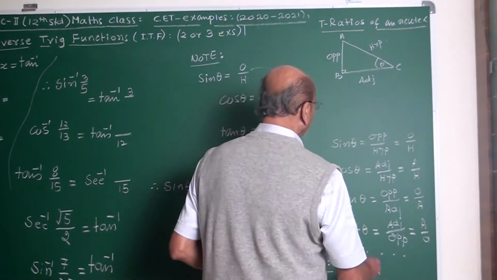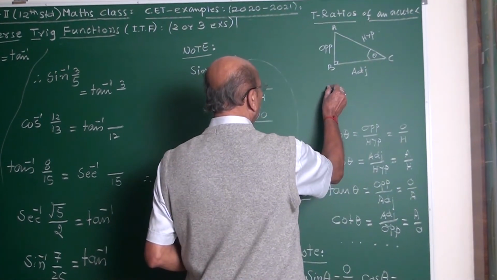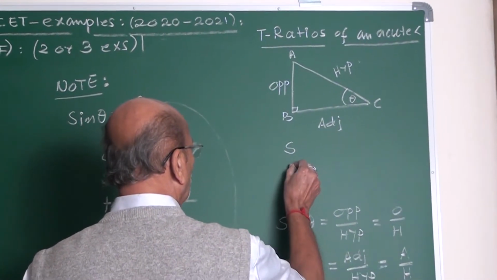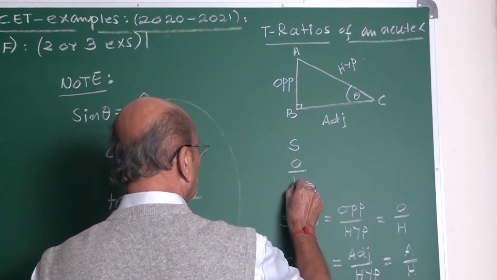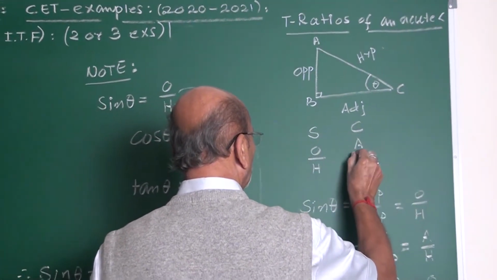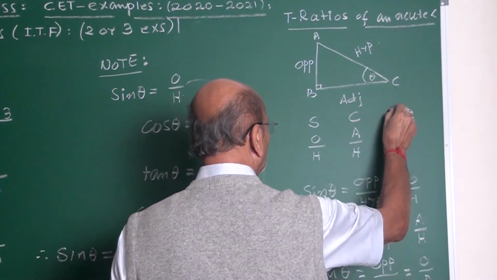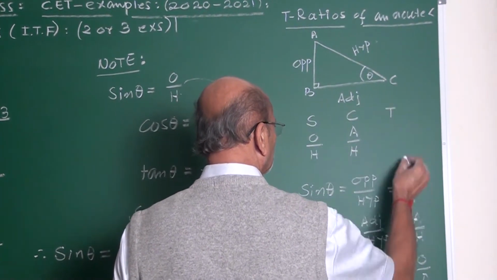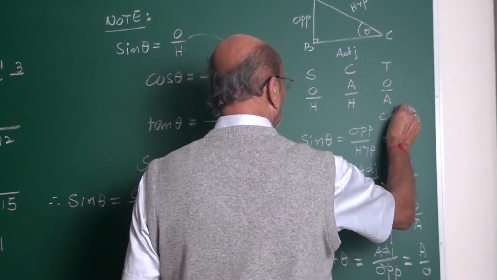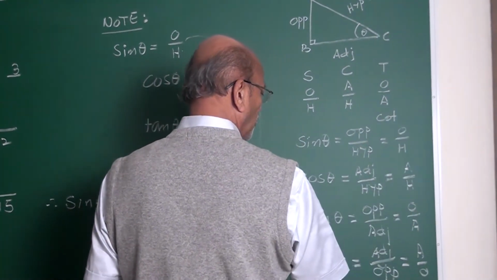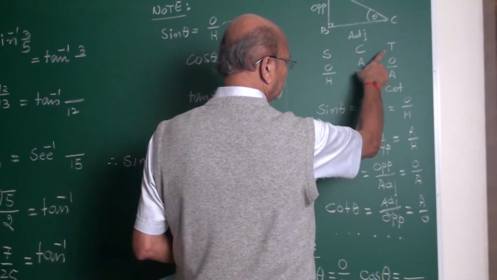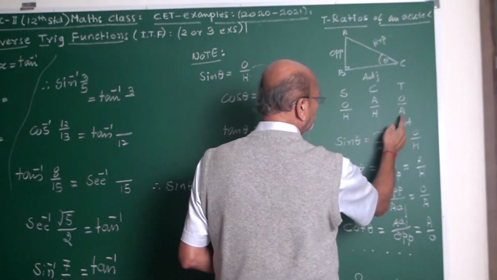Now you can write this in brief, my friend. This is sine, O by H. This is cos, A by H. This is tan, O by A. You know what cot is, my friend? It is the reciprocal of this, A by O. If you go from up to down, it is tan. If you go from down to up, it is cot.